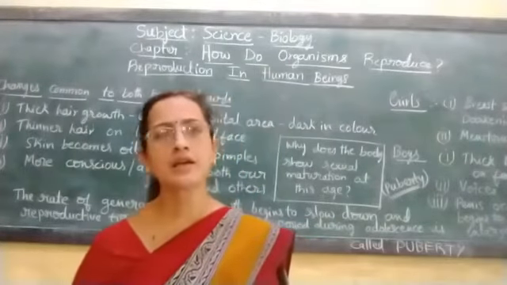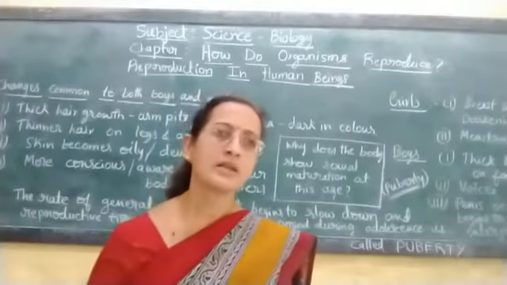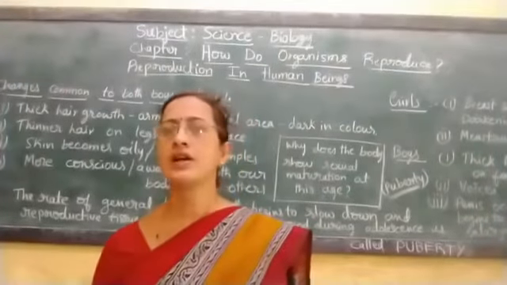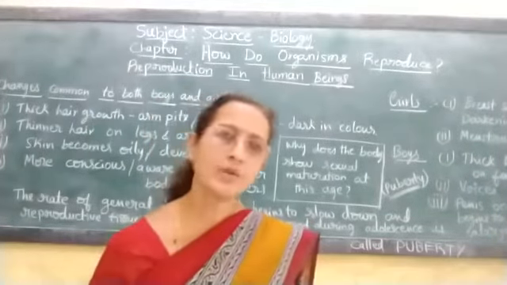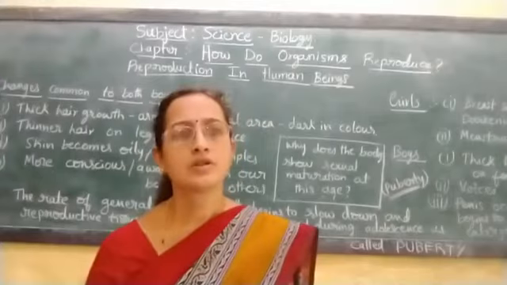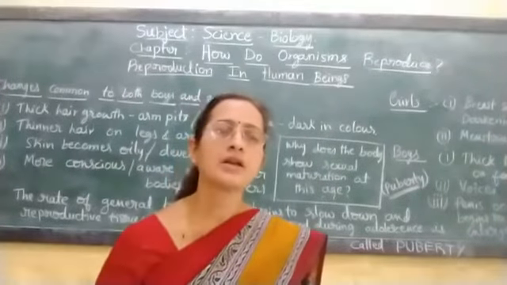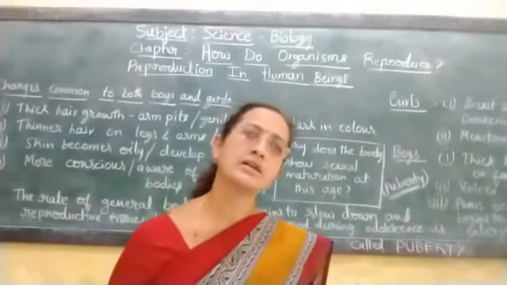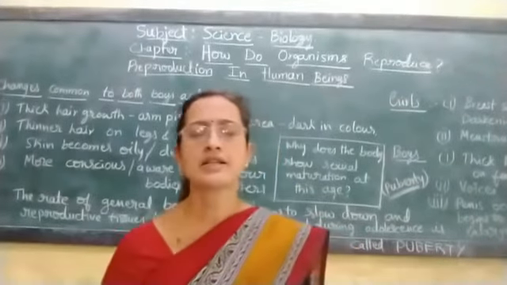You should not worry that somebody got menstruated early and somebody menstruated late. You may not think like this. That is very normal, as there will be variation in the hormonal secretion in your body.